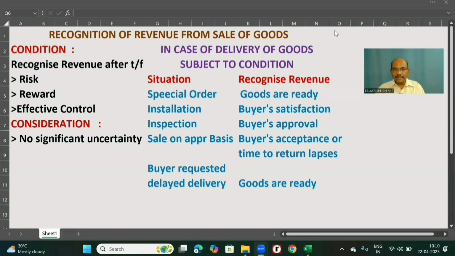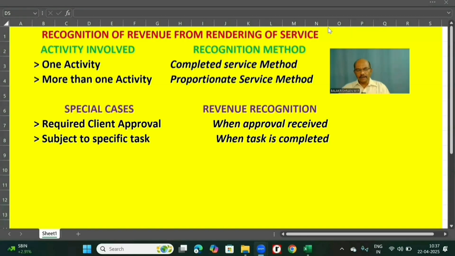Here we have to book the revenue when the goods are ready to deliver and not on the date of actual delivery. I repeat, we have to book the revenue when the goods are ready to deliver and not on the date of actual delivery. Why? Because the customer has requested delayed delivery and it is not my fault. Okay? Well, let us take up the next item.